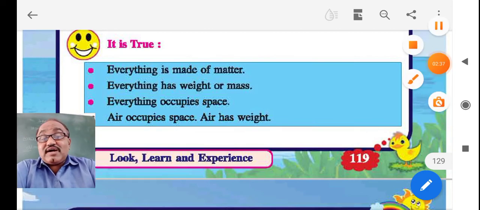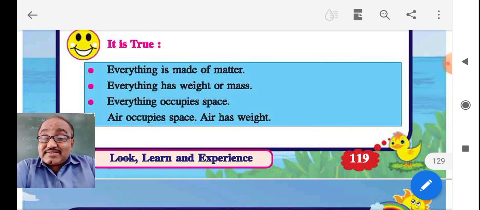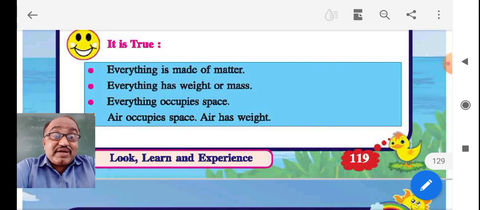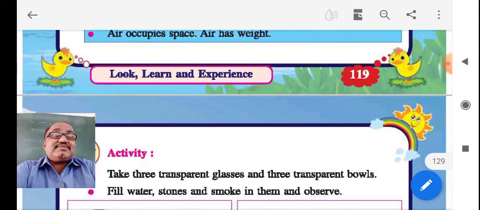So, once again, I would like to repeat these things. Everything is made of matter, has a weight or a mass. Everything occupies space. Air occupies space, air has a weight.